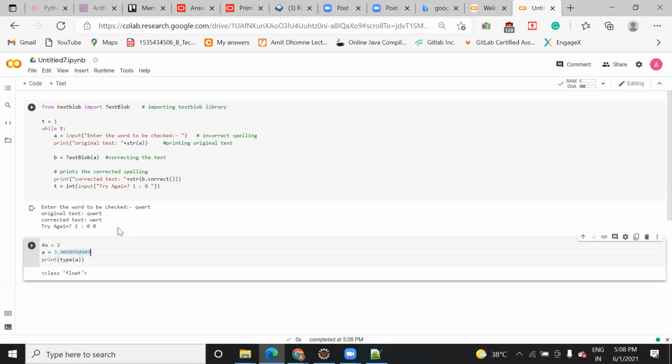So it depends on your Python what value they are taking. Let me take some other value. Let's take some big value and check it. So it is giving float only, because it is dynamically finding out the type of this a as a float. It can hold more than 6 digits also in this Python language. Similarly, if you want to assign any string value, suppose Bhavesh, and you run it, it will show you it's of string type, str.